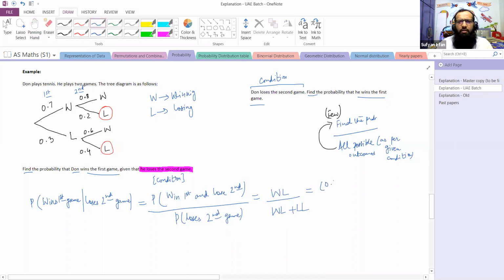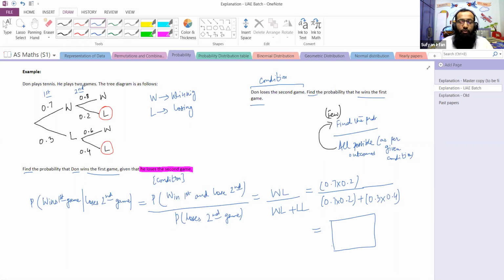Winning-losing is 0.7 into 0.2, then winning-losing 0.7 into 0.2, losing-losing 0.3 into 0.4. If we find it and divide, we will definitely get an answer on our calculators. Here we have ended the concept of conditional probability. The answer is 7 upon 30.